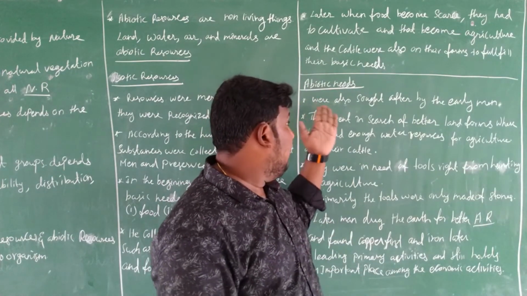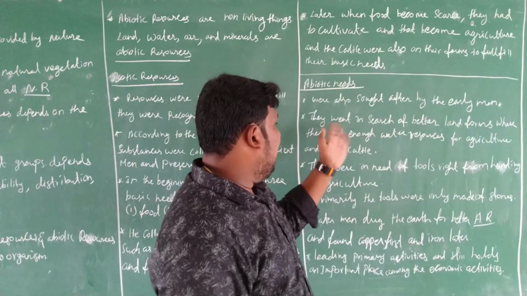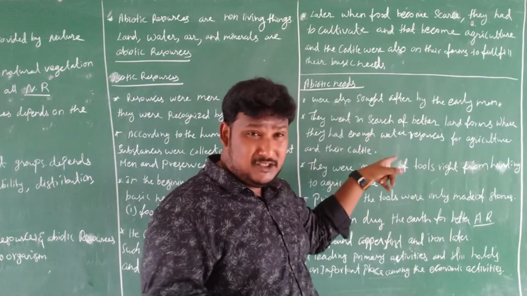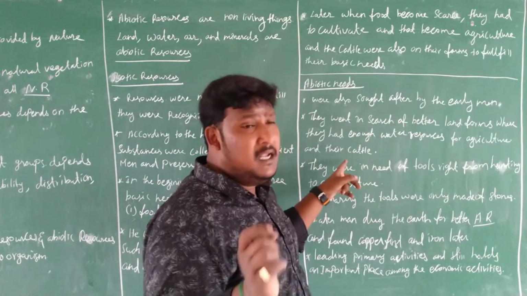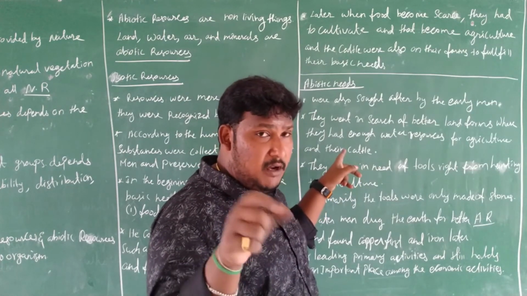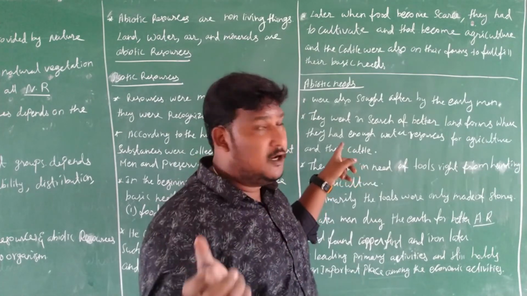Abiotic resources were also sought after by the early men. They went in search of better land forms where they had enough water resources for agriculture and their cattle, because water is important. Without water, humans can't live, and agriculture also can't be done.